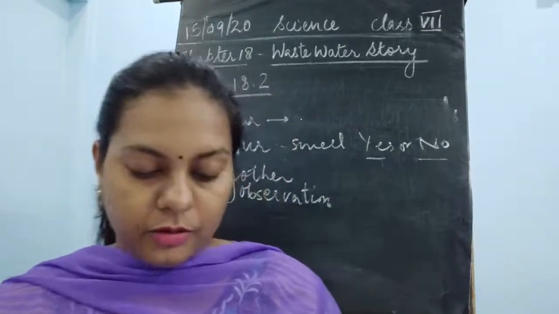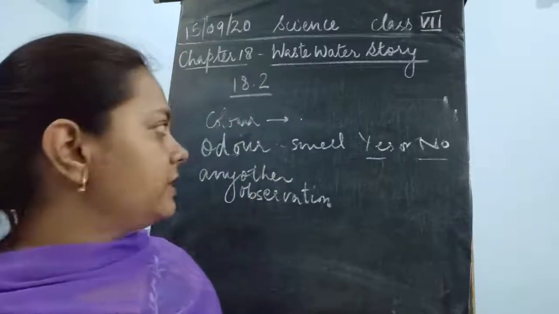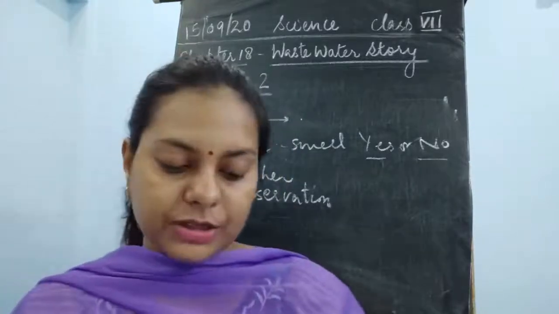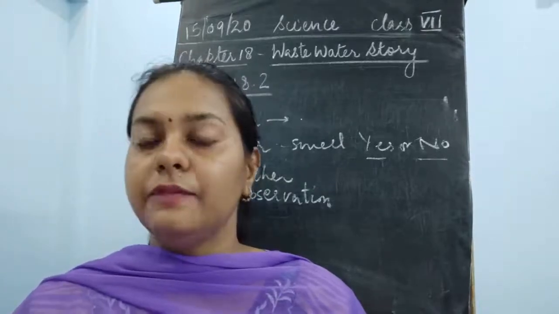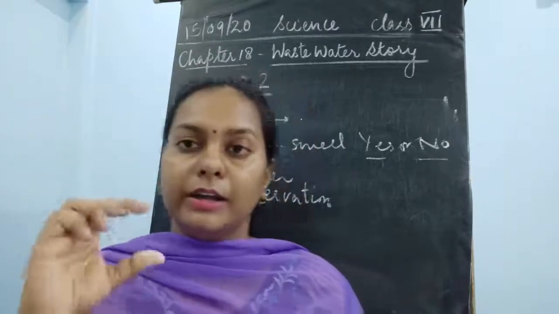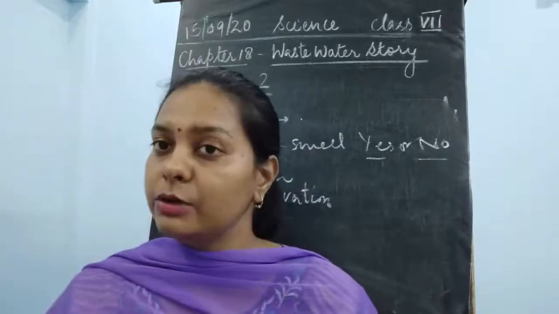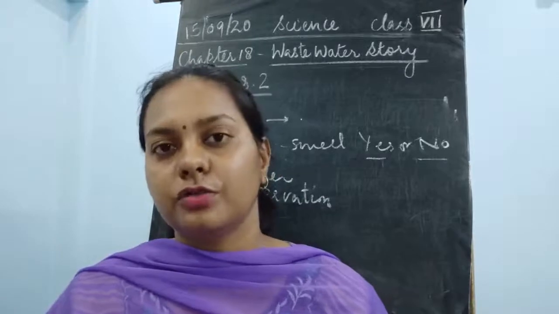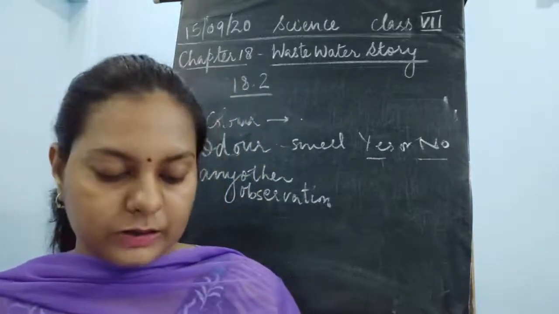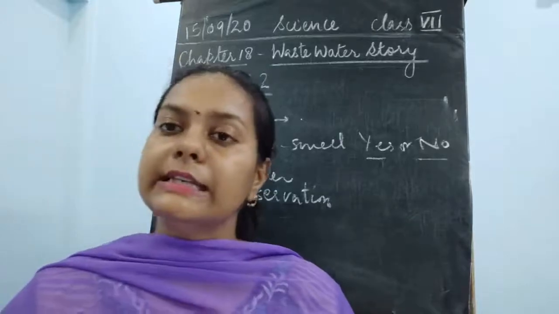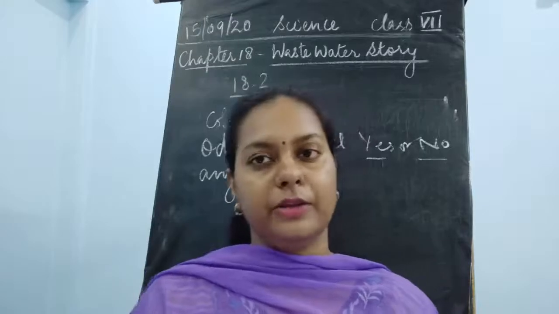Okay, now what actually has to be done. If the water is being collected from different samples, those samples could be from kitchens, from toilets, from industrial and commercial organizations. If you take all these waters in small vials, then we could test them under the microscope also. First we'll see all these observations, and after that we will see the observation under the microscope also.